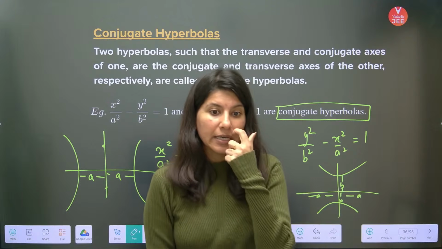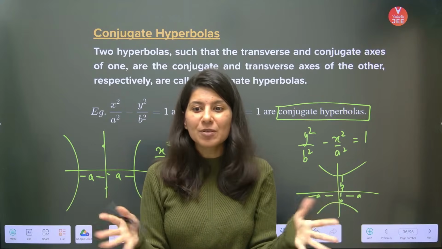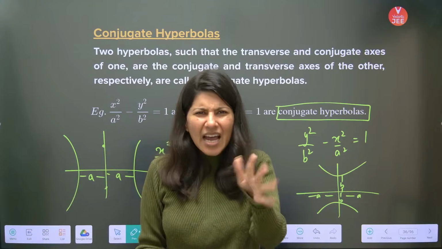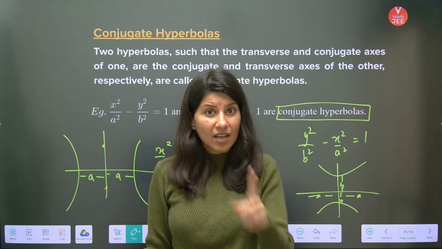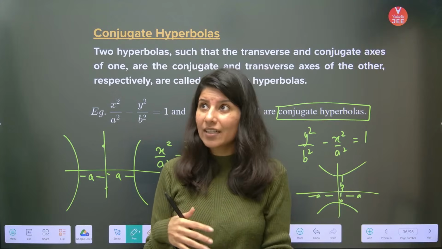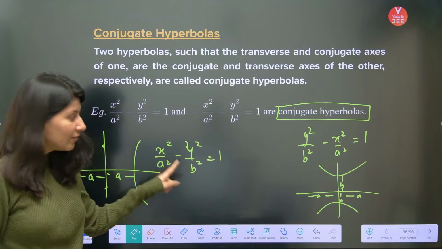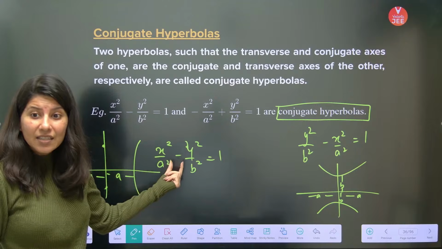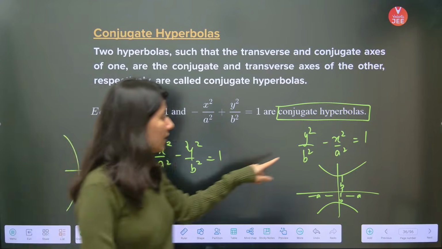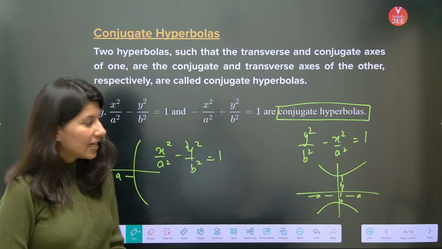Dinesh, no. In an ellipse, we call it major and minor axis, but in a hyperbola, we don't call it major and minor, because there is no big or small concept. Major means big, minor means small. But in a hyperbola, big and small we don't care about. We care about the transverse and conjugate axis. We don't care whether A is big or B is small. We just care about where the sign is. The negative sign is on y, so that is why this type of hyperbola. The negative sign is on x, that is why this type of hyperbola. Are you getting my point?